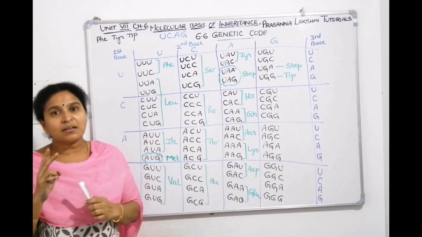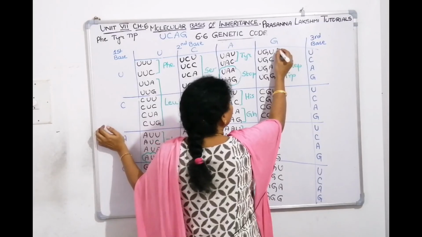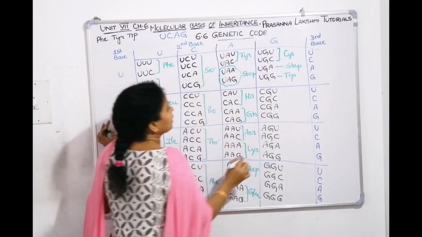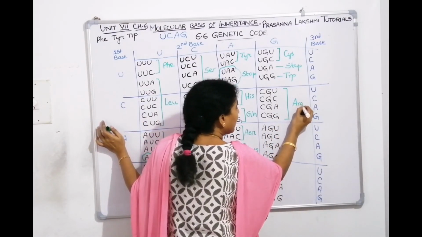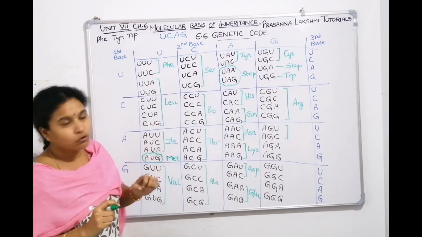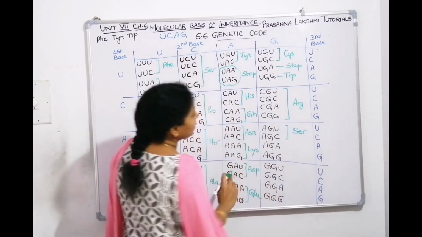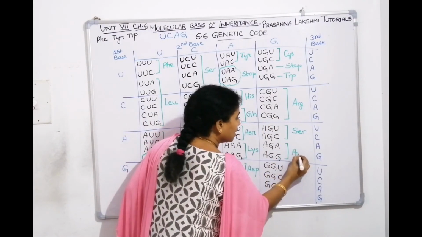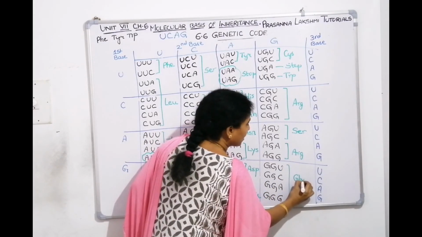Fourth line: there are sulfur containing amino acids, methionine and cysteine. This square is occupied by the sulfur containing amino acid cysteine. With basic, all these 4 will go with the third basic amino acid, arginine. Serine says 4 are not enough, I want 2 more, so serine will come once again here. Then arginine says if serine wants 6, I also want 6, so arginine occupies these 2 once again. The last square is occupied by the simplest amino acid, glycine.